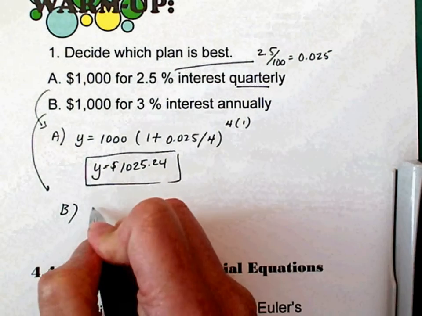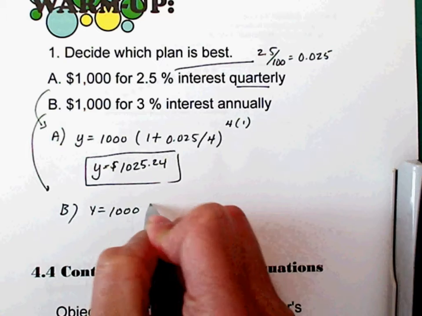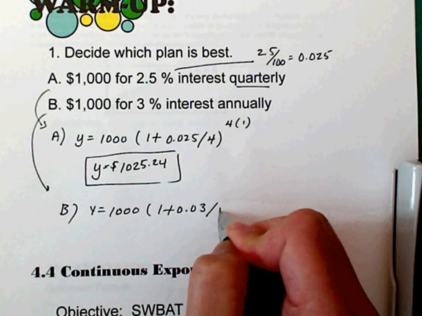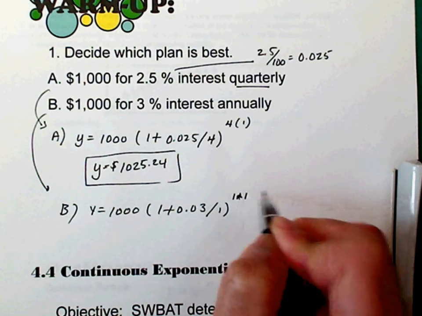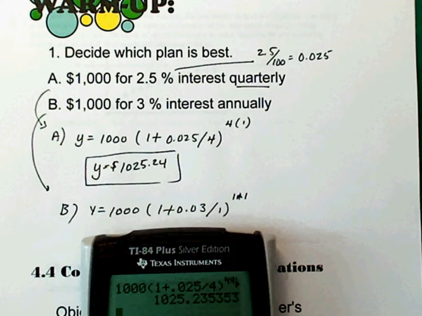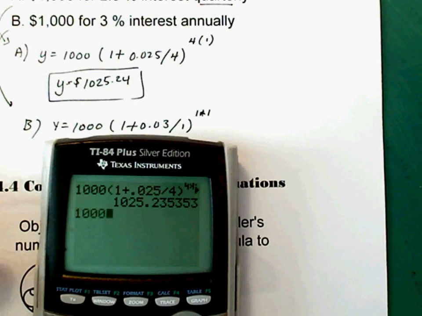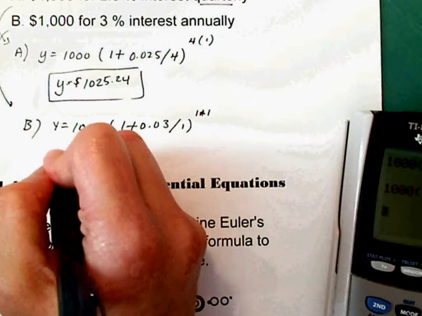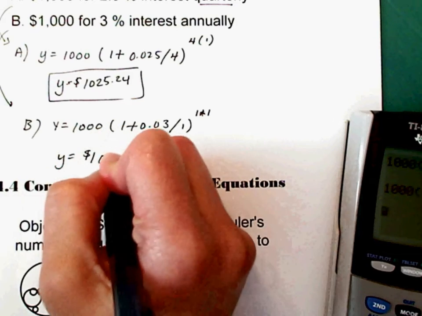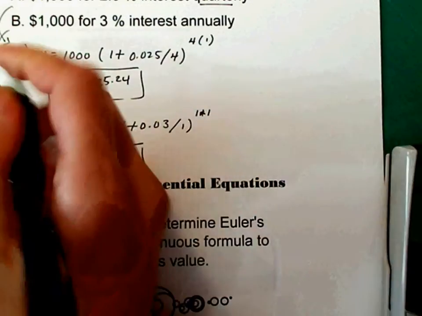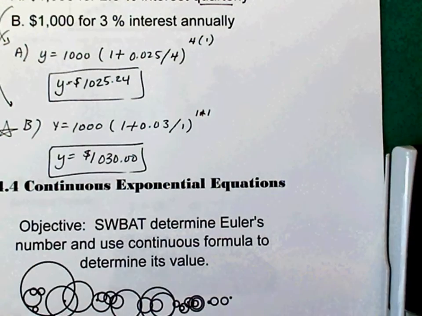You got $1,000 increasing at 3% per year. So you could put divide by 1 times 1, or you could just use the other formula where it's just raised to that 1. Your choice. So let's look at B. 1,000 increasing at 3% raised to the 1, and that comes out to be $1,030. So which one do you think is the better plan? I am going to pick B because I made almost $5 more.